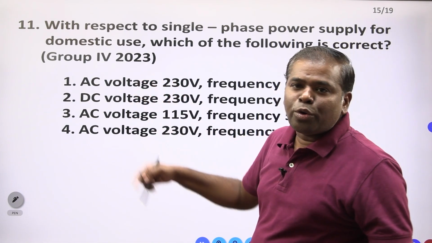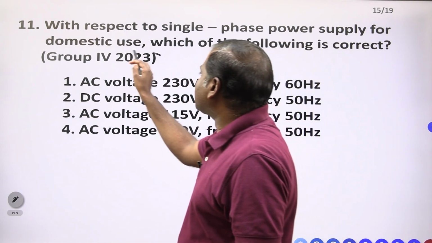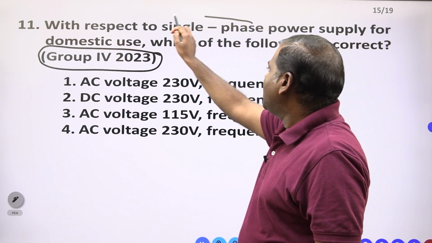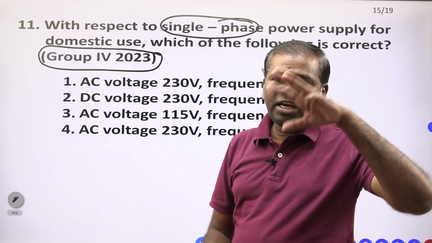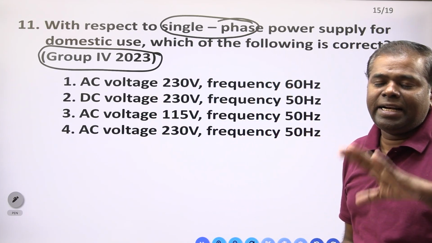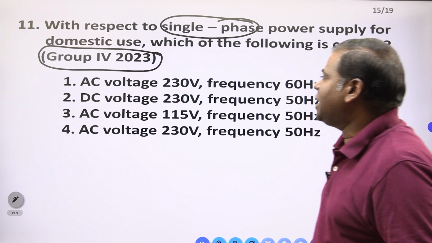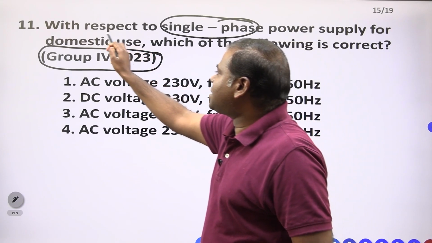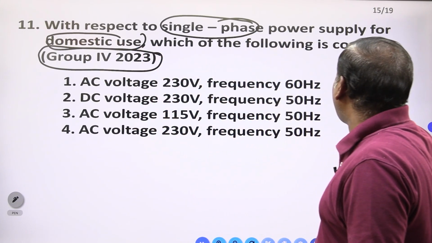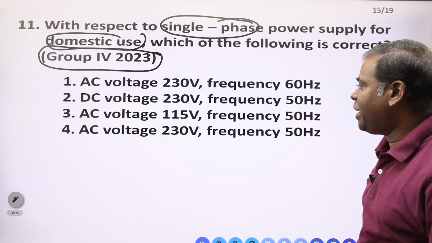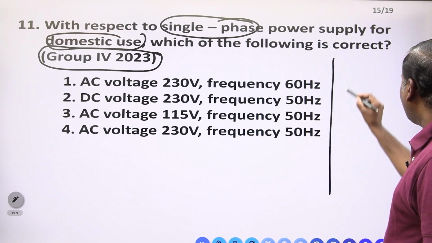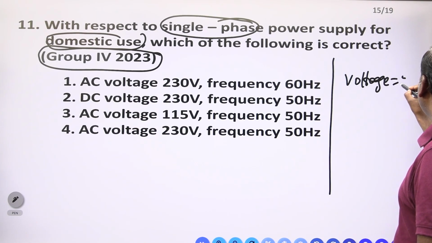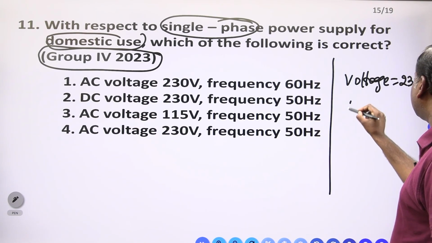Now, this question, Group 4 2023 people are asking, how simple you have to see. With respect to single phase current, 3-phase current, like that current domestic people are using in India. With respect to single phase power supply for domestic use, which of the following is correct? Now you have to see voltage is equal to 230 volts, right?